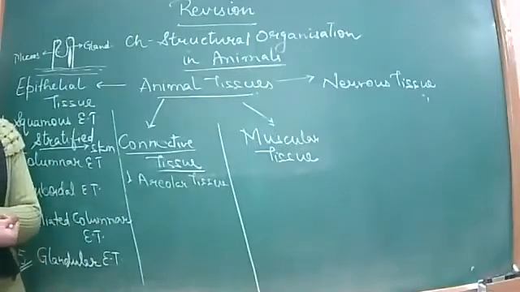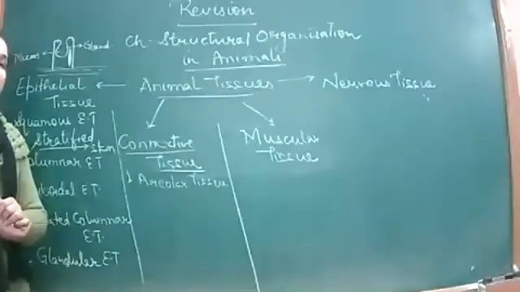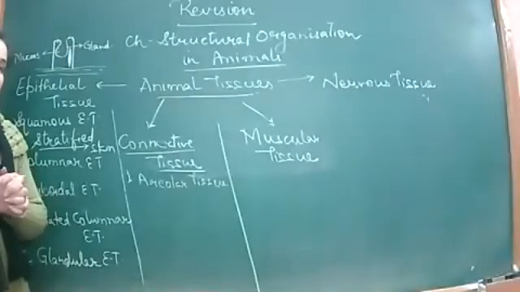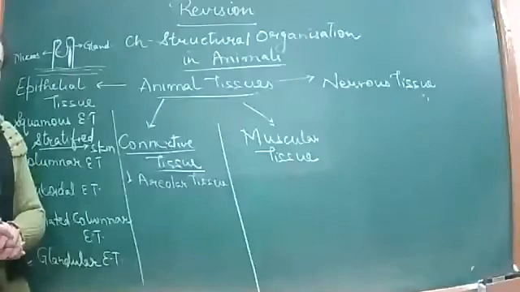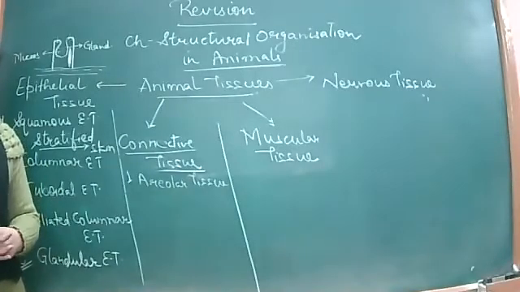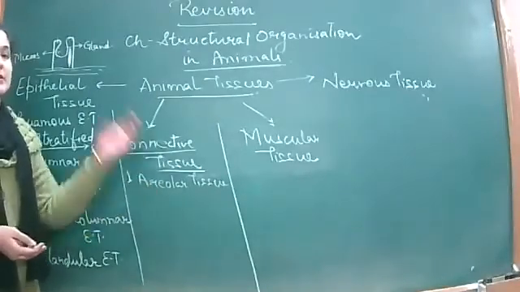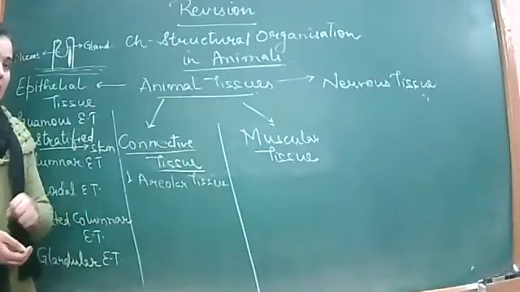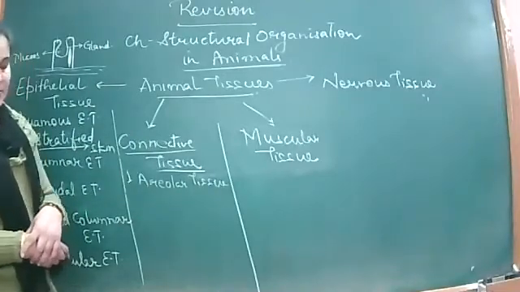Okay, so this is areolar tissue, and there are different types of cells found in it. What are those cells? What are the different types of cells found in the areolar tissue? Fibroblast. What is the role of it? Ma'am, they secrete fibers, two types of fibers that provide elasticity as well as rigidity, right? So the elasticity is provided by what kind of fibers? White fibers or the yellow fibers?